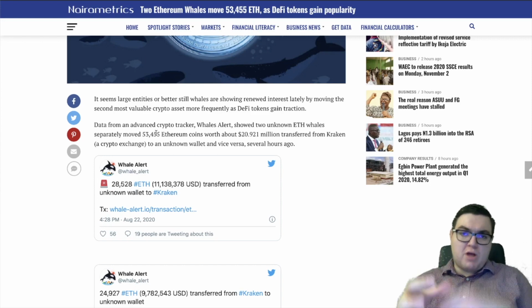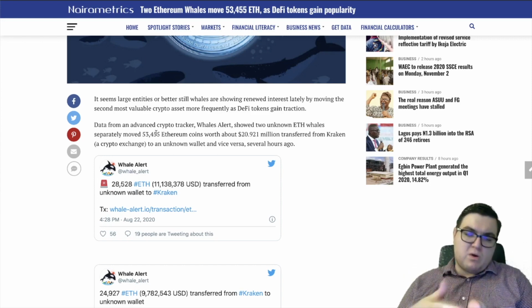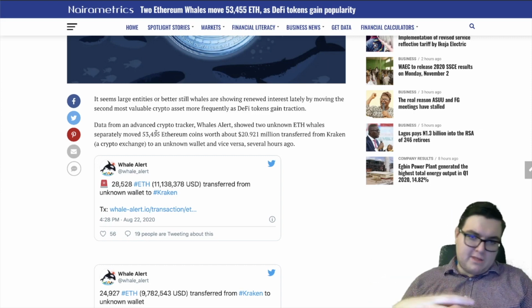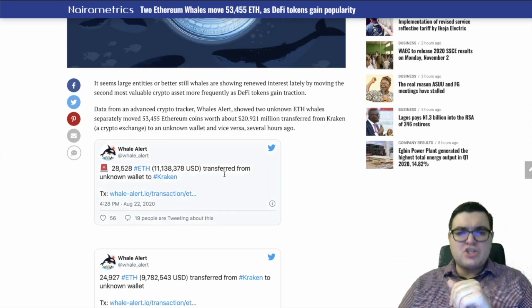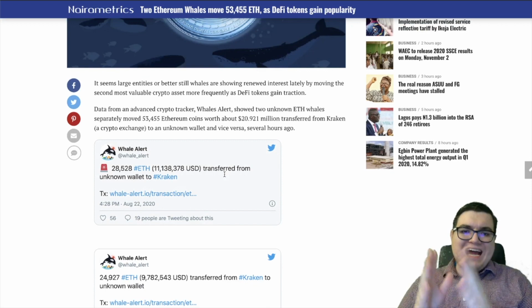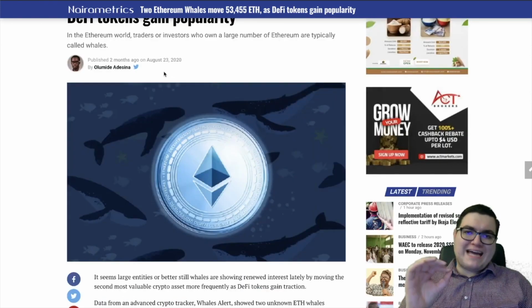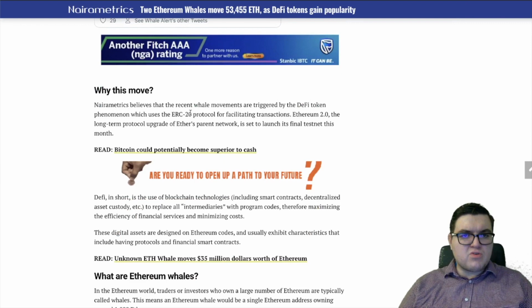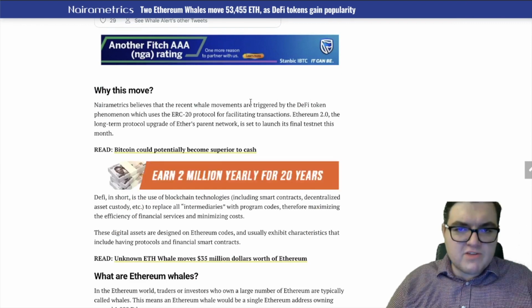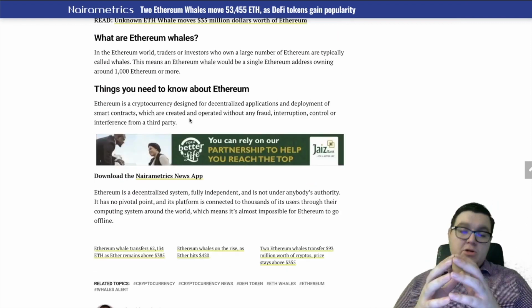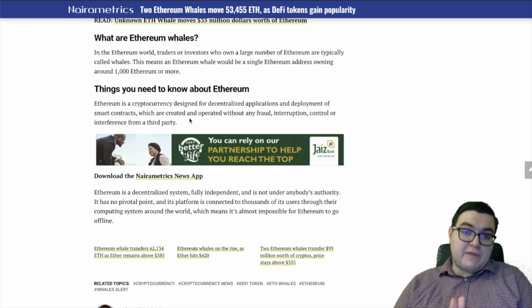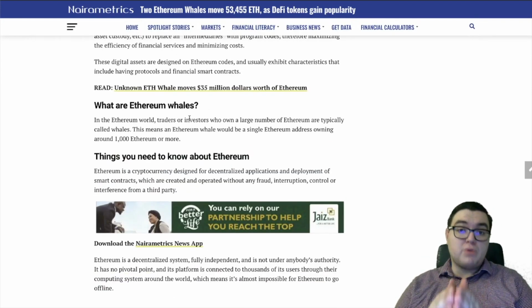A lot of DeFi projects are under Ethereum, so that's why the obvious option is Ethereum, but then you're using wrapped Ethereum if you get into DeFi. Anyways, in total, $20.9 million was transferred from Kraken to an unknown wallet and vice versa. This was earlier back in late August when DeFi was really popping up. Why this move? Well, it believes that the recent whale movements are triggered by DeFi. Looks like this article doesn't give that much information, but this could lead to another article.